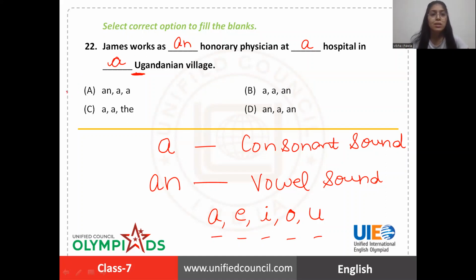So James works as an honorary physician at a hospital, like any random hospital in a Ugandan village, any random village. We are not talking about a specific one, that's why not the. So option A is the right answer.